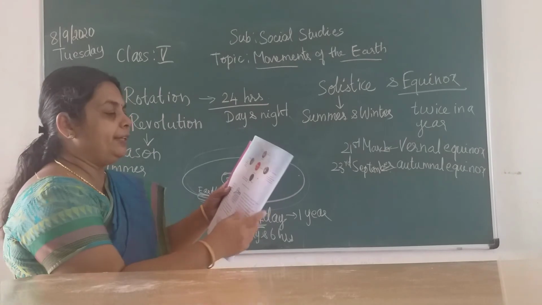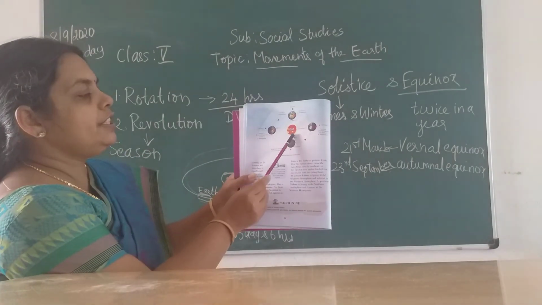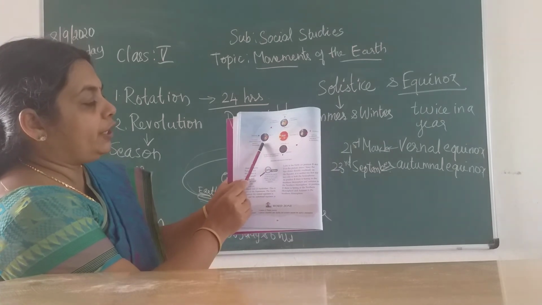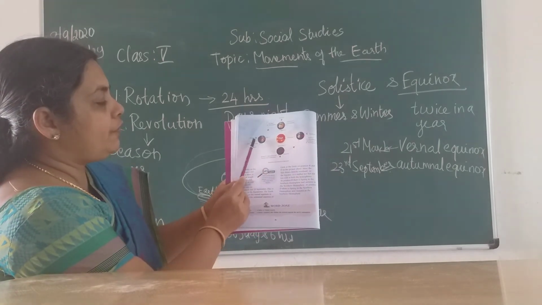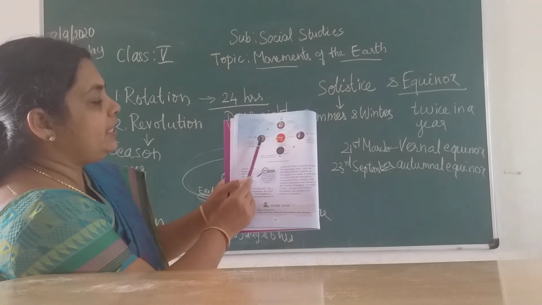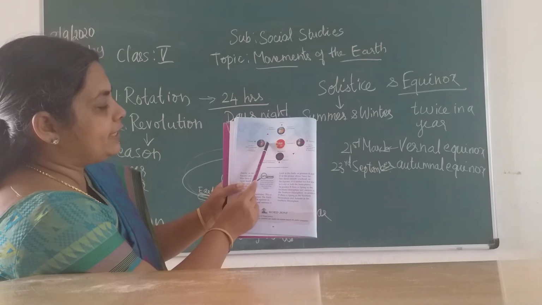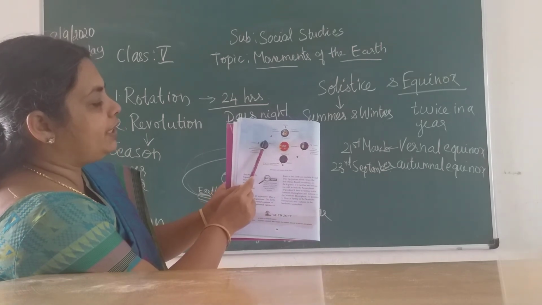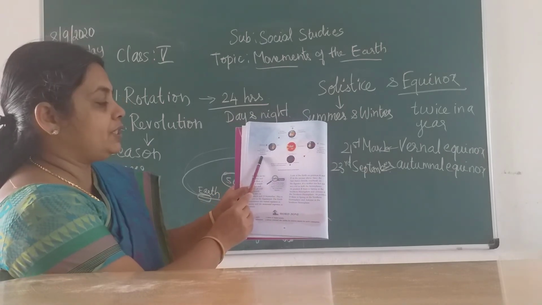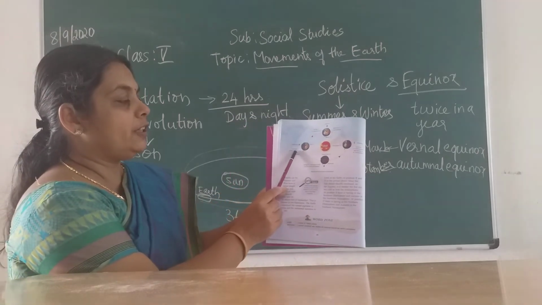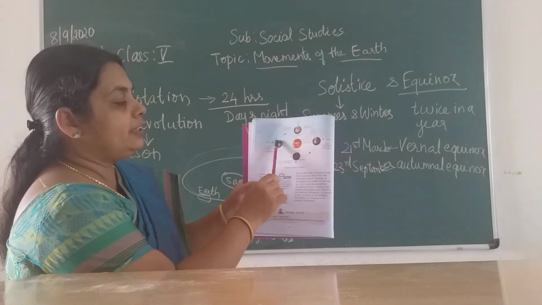Okay, observe it. See, this is your sun and the earth is rotating like this on its own axis. Okay. So first one, solstice, we will see. See, observe this, children. So as the earth rotates like this, your northern hemisphere experiences summer and winter in the southern hemisphere. Okay. Summer in the northern hemisphere and winter in the southern hemisphere, and the earth starts rotating.